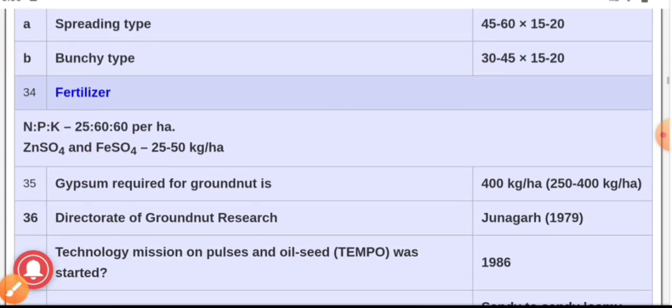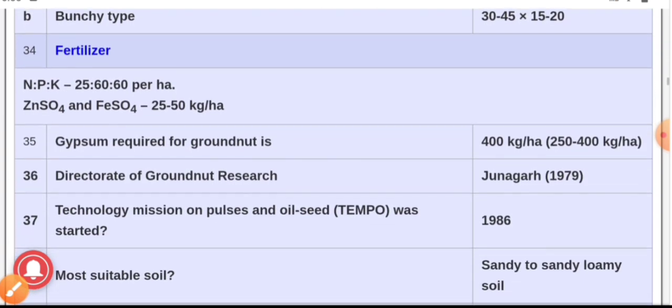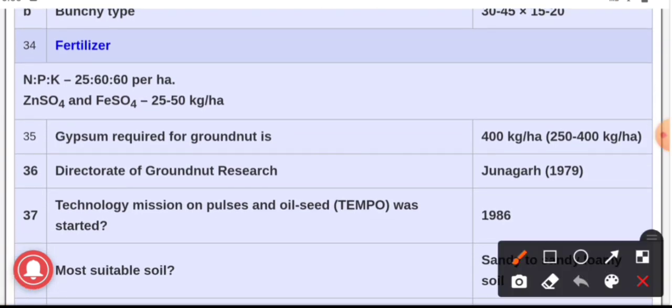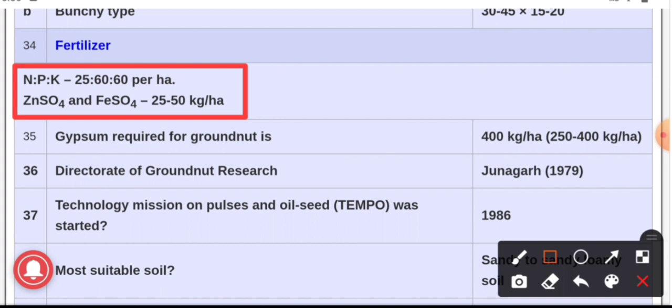Question number 34. The fertilizer requirement, here we will discuss. The NPK ratio is 25:50:75 per hectare. Zinc sulfate and iron sulfate are 25 to 50 kg per hectare. It is the fertilizer requirement in case of groundnut.